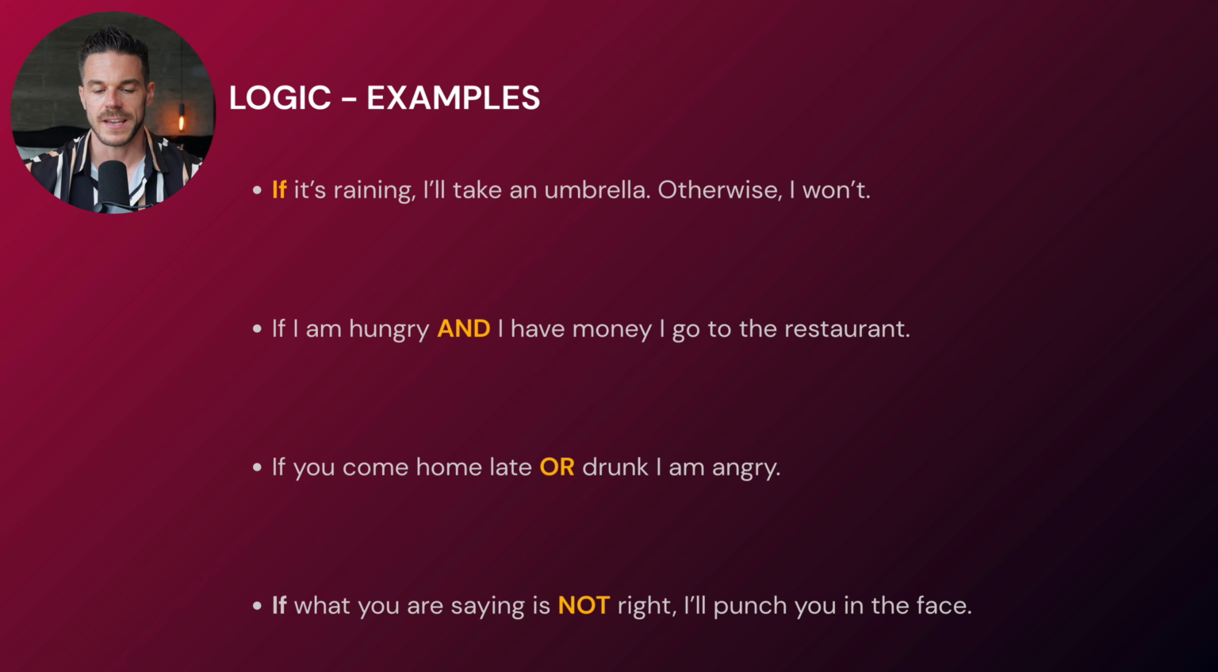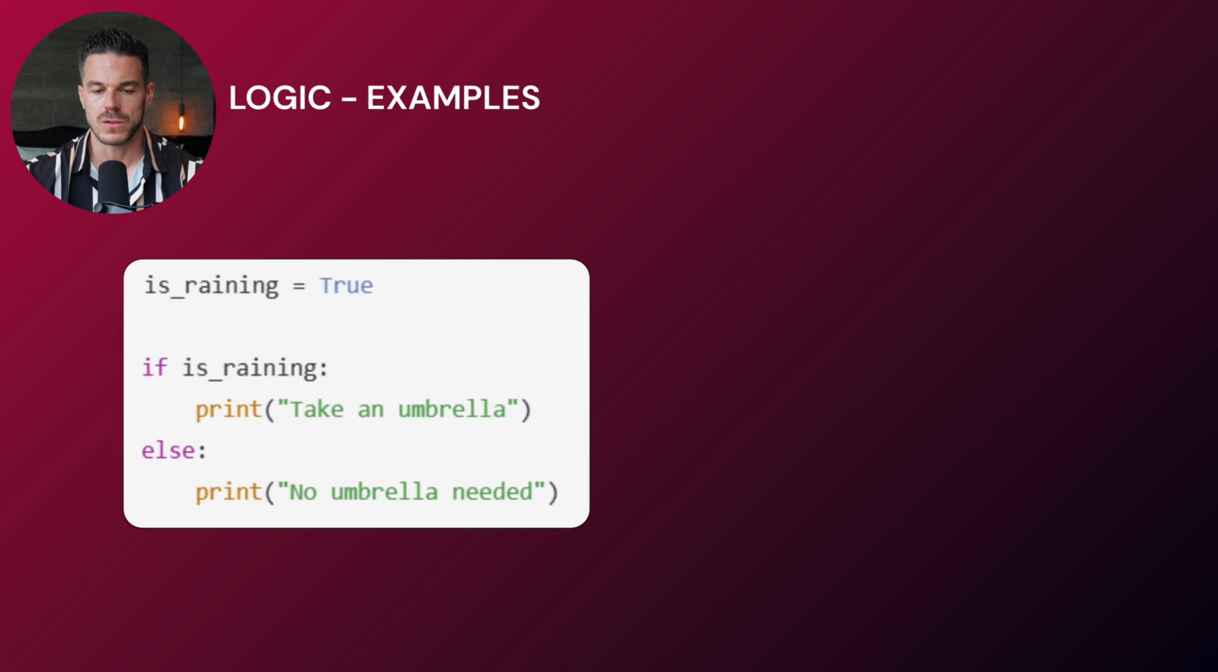If what you are saying is not right, I'll punch you in the face. I hope you don't get a condition like that, but I just wanted to use it to demonstrate the NOT condition. Because we cannot only check if something is true or existent or whatever, we can also make the rule based on the fact if this is not true. So all these are different logic examples, and you will naturally use that step by step when we build with n8n.